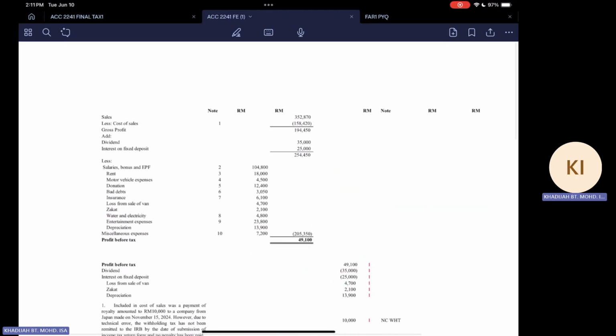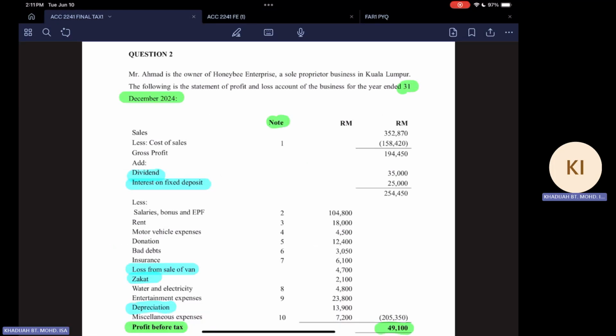For example, here the requirement asks for a tax computation for YA 2024 for Honeybee Enterprise, right? In this case, Mr. Ahmad. So we are going to assess the tax of Honeybee Enterprise as Mr. Ahmad's business income, and then of course you may have other income.